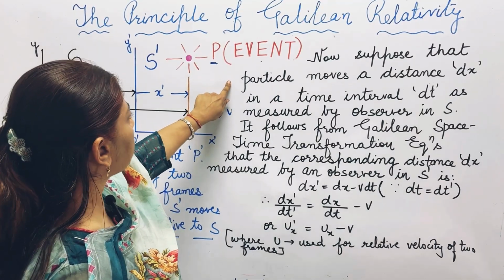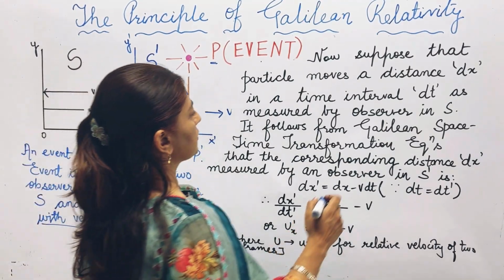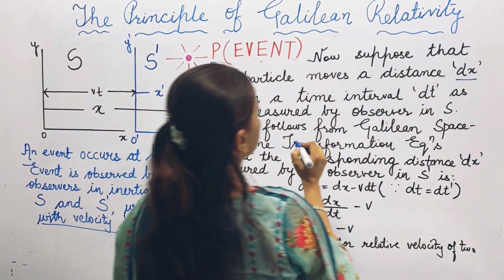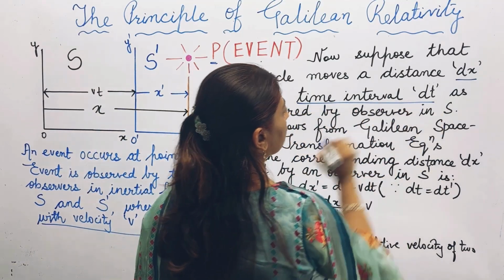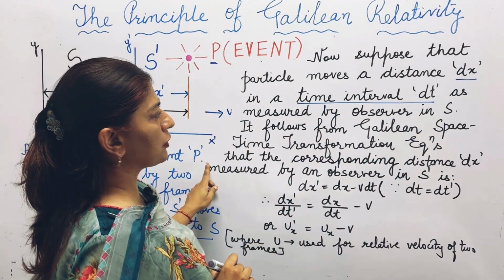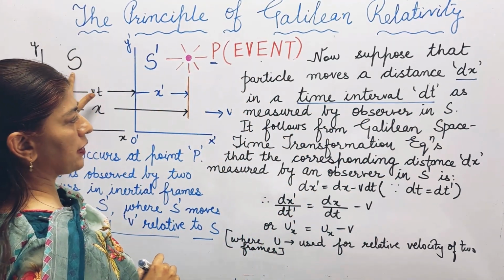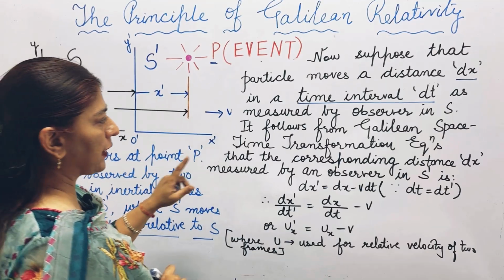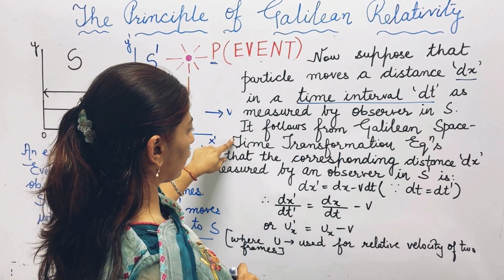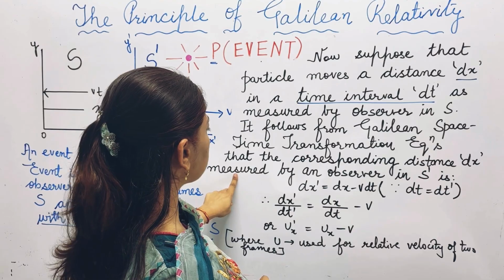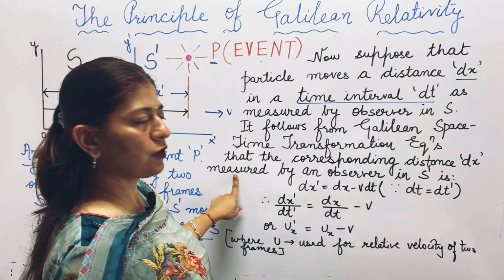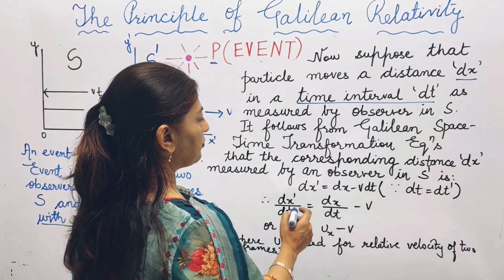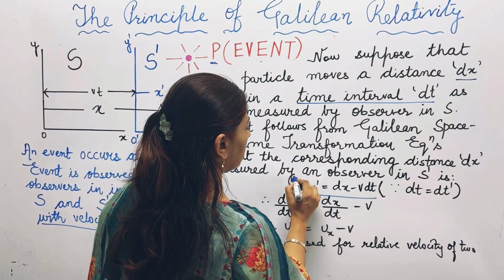Now suppose that a particle moves a small distance dx in a small time interval dt, as measured by the observer in frame S. It follows from the Galilean space-time transformation equations that the corresponding distance dx dash measured by an observer in S dash can be given by this equation.